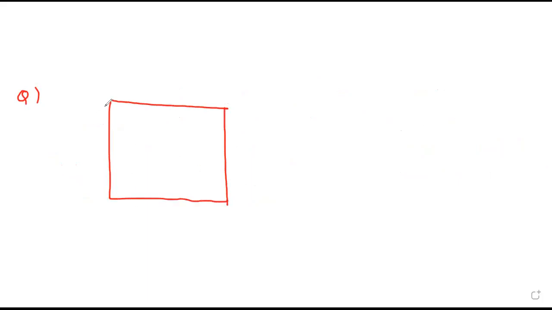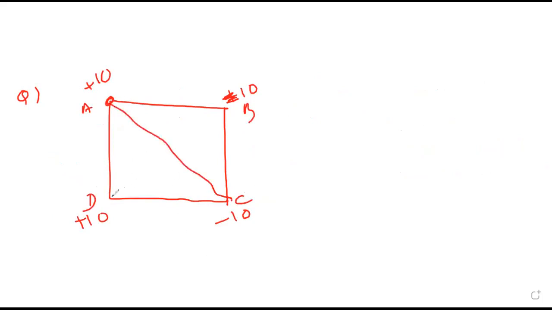Four charges, plus 10, minus 10, minus 10, plus 10, are situated at the corners of a square. We want the resultant intensity at the center of the square. I'm not calculating, only conceptually we are saying.